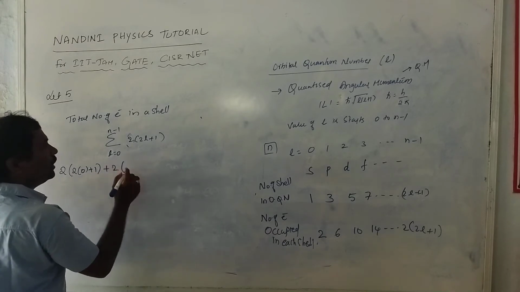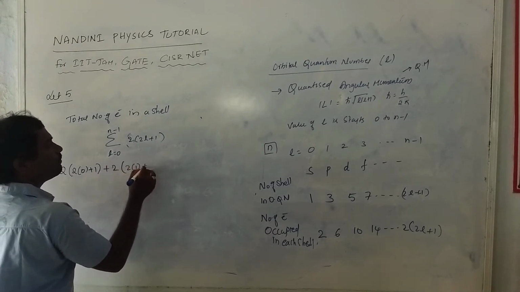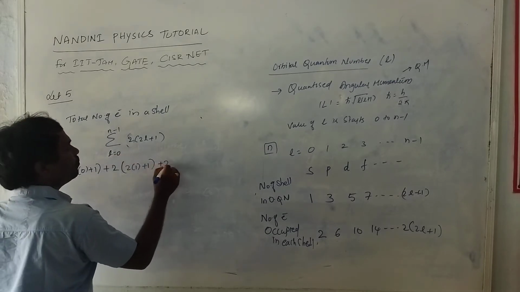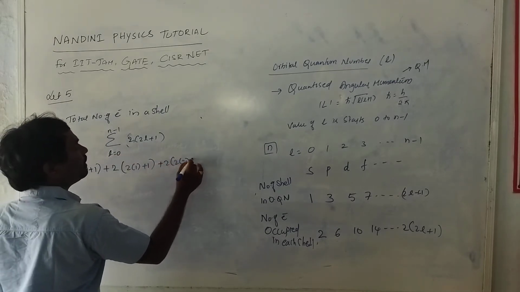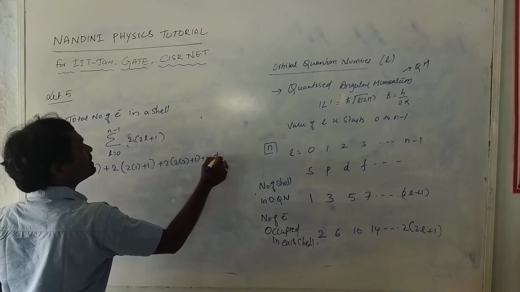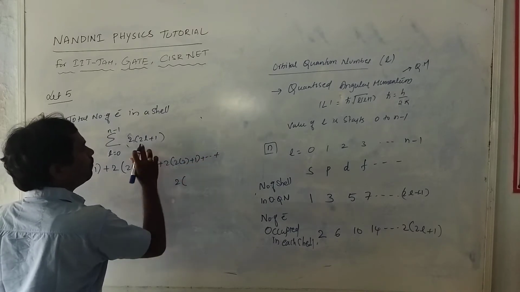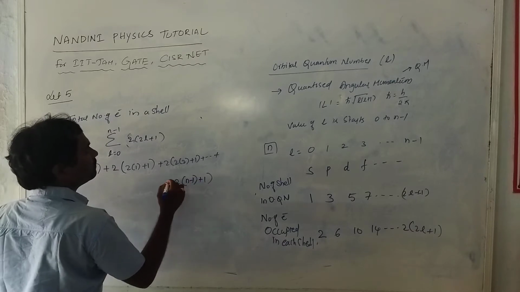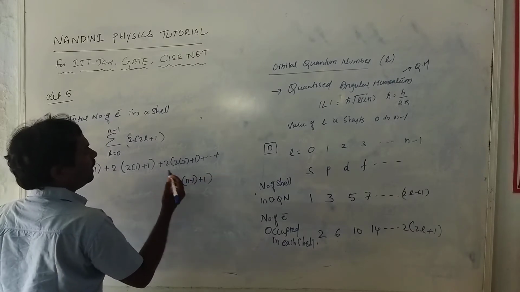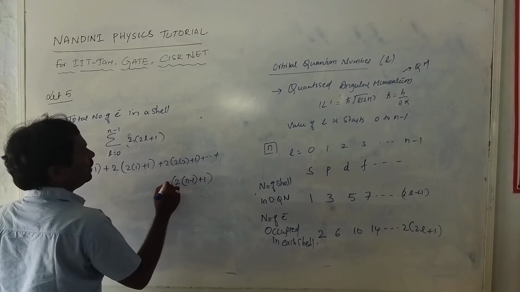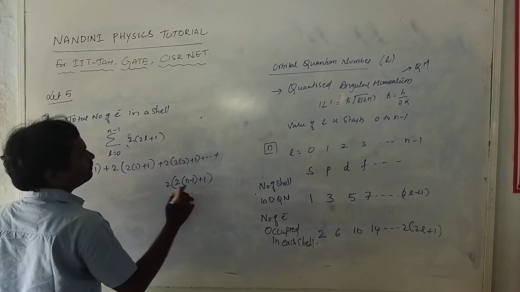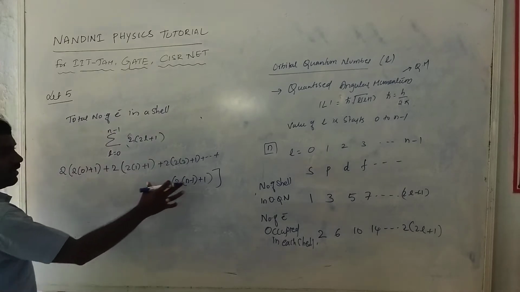So 2 into (2 of 1 plus 1), because l is 1 next, plus 2 into (2 plus 1), plus so on, plus, for the last state, 2 into (2(n minus 1) plus 1). So this is the nth term.